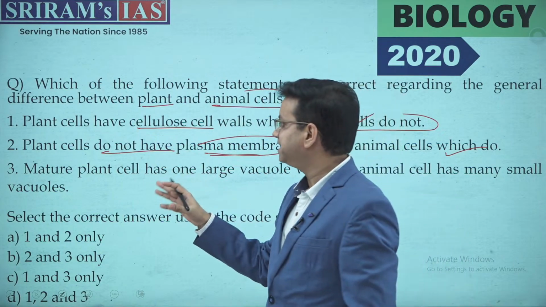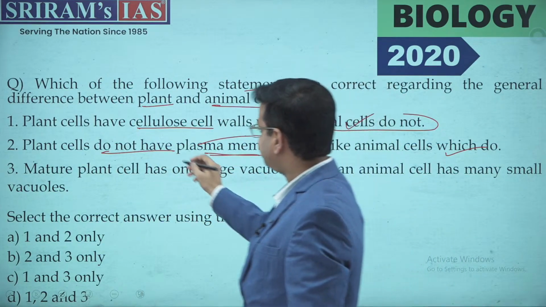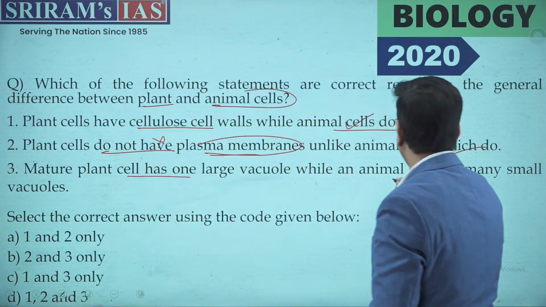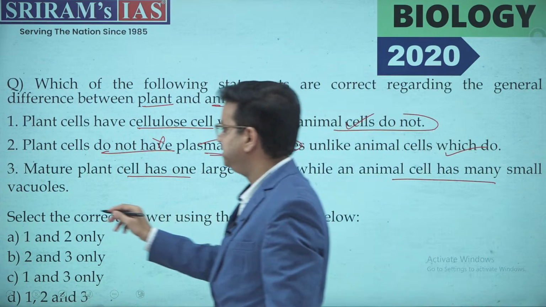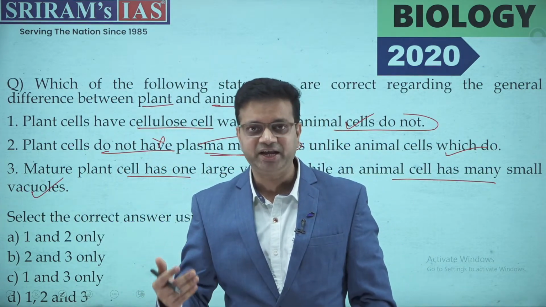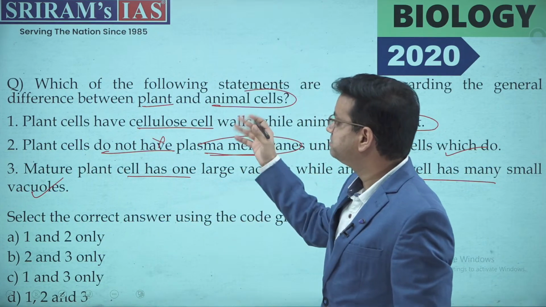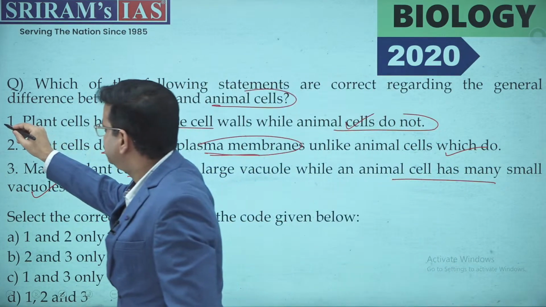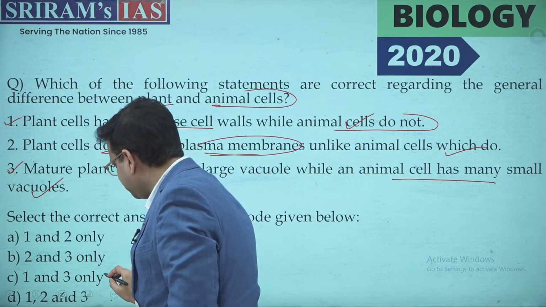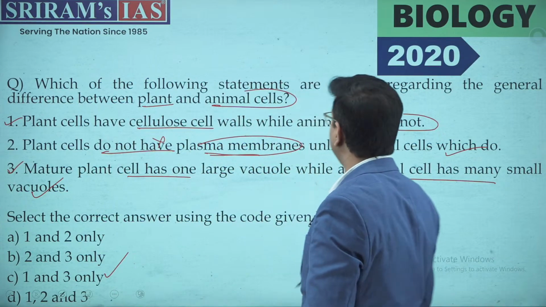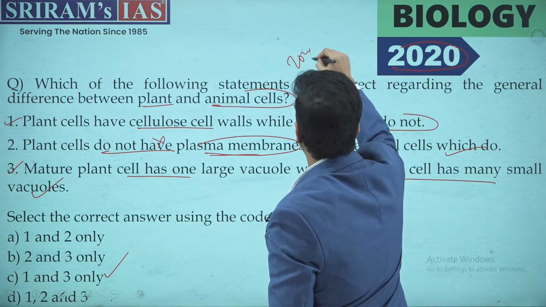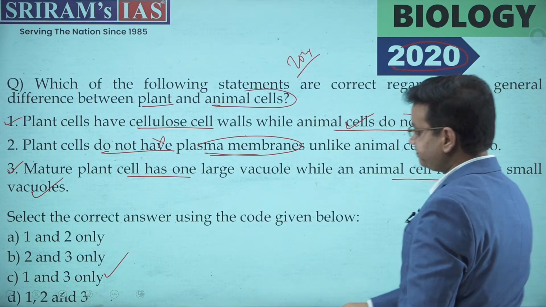So this statement is absolutely not correct, right? Mature plants have one large vacuole, while animal cells have many small vacuoles. See, animal is a multicellular organism, so it has a larger vacuole compared to the plant one. So for this particular statement, the correct option is A, and the options 1 and 3. So here C is the correct option. This question was asked in 2020. We started from 24 and we are at 2020.